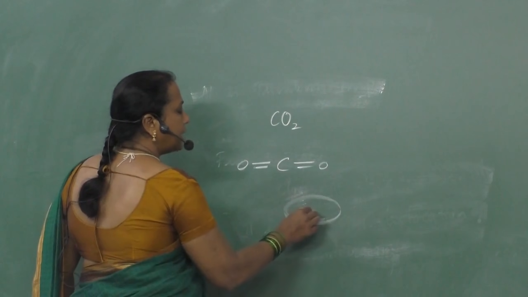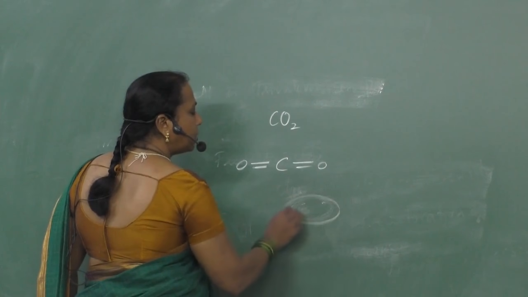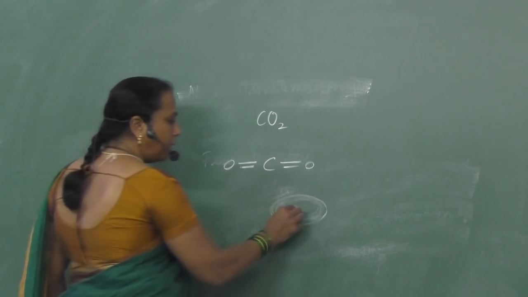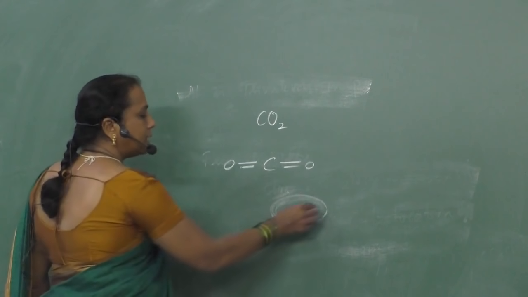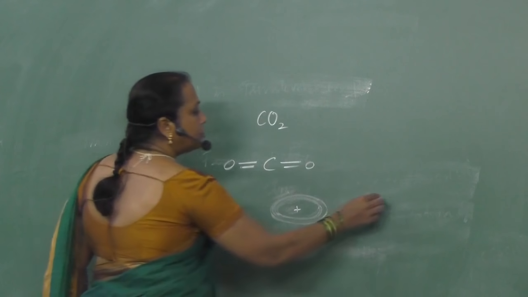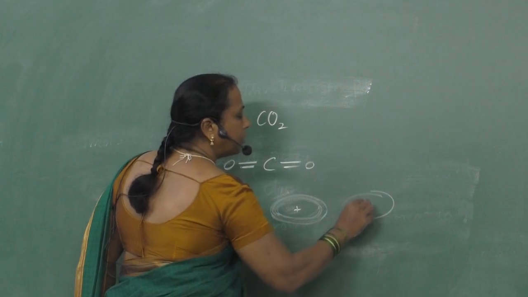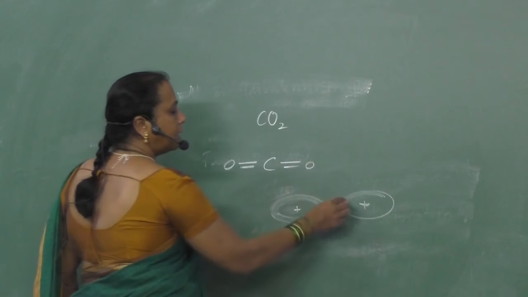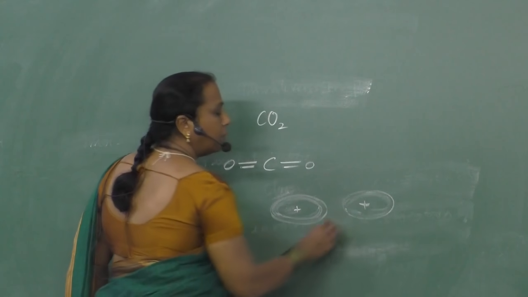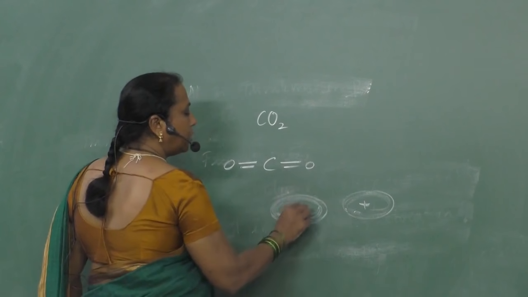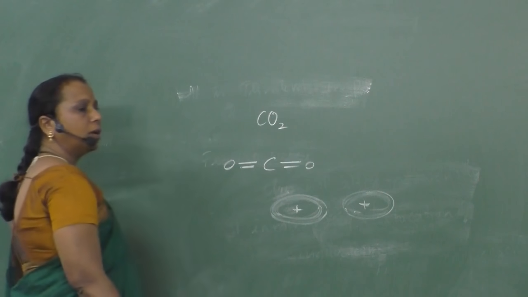In this case, the electron cloud is symmetrical. This is the nucleus and this cloud is the electron cloud. If two molecules come near to each other, the nucleus of one molecule is attracted by the electrons of the neighboring molecule, or the electrons of one molecule are attracted to the nucleus of the neighboring molecule.